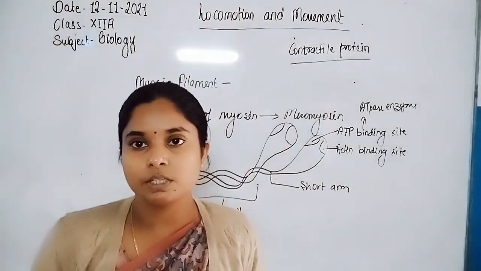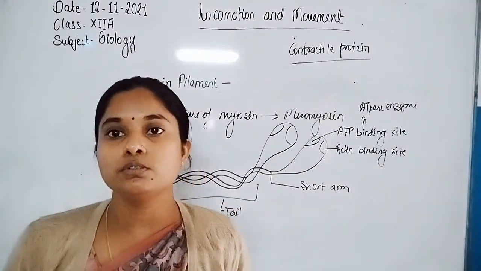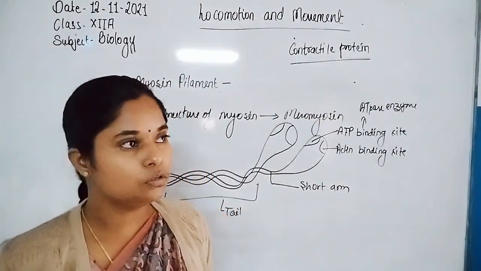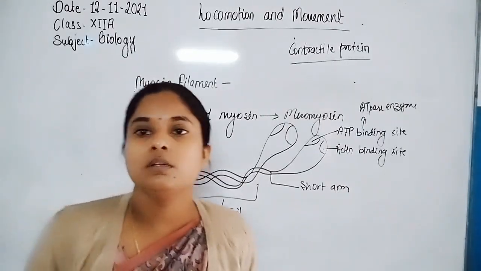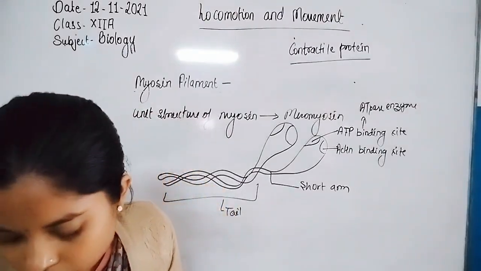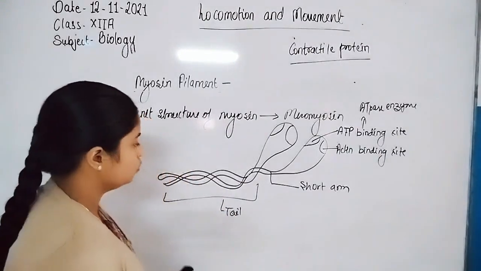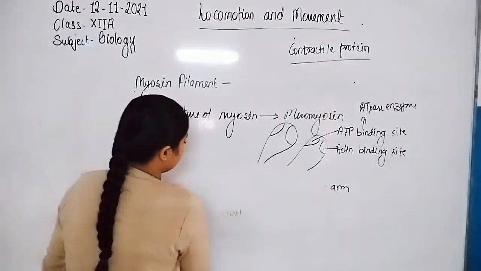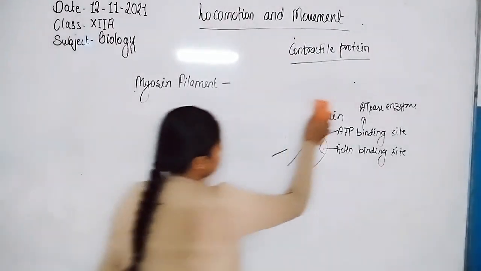Now let us discuss how the impulse is generated. Whenever we want to move our body part or limbs, nerve impulse transmission is carried out through the central nervous system and peripheral nervous system.